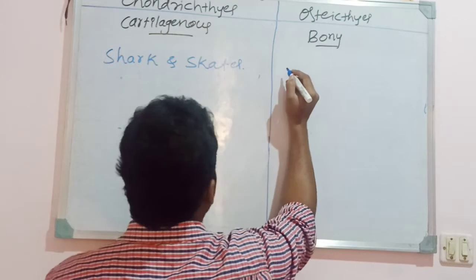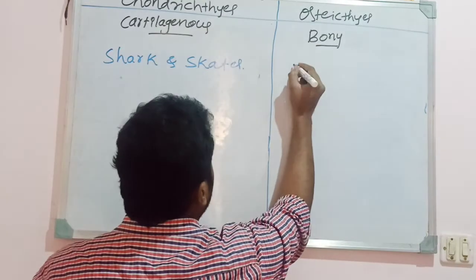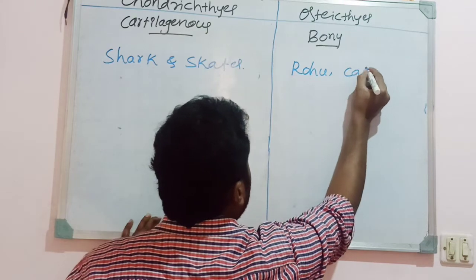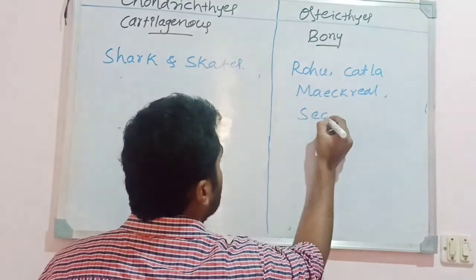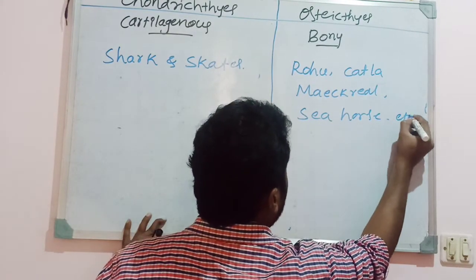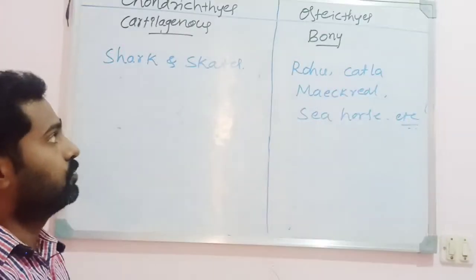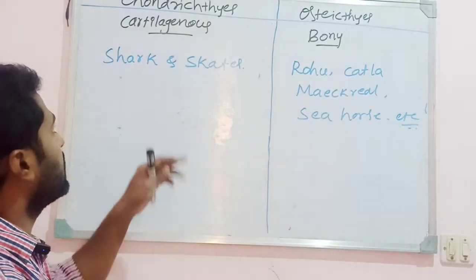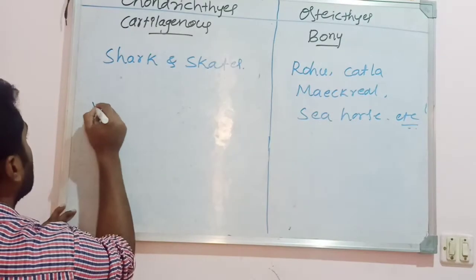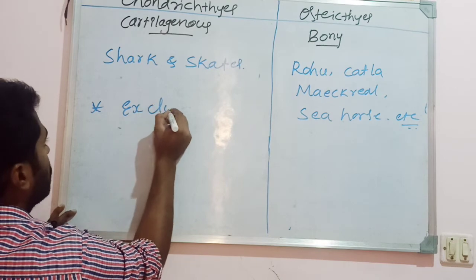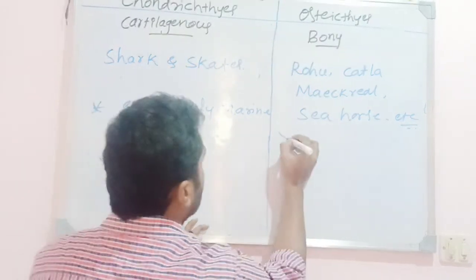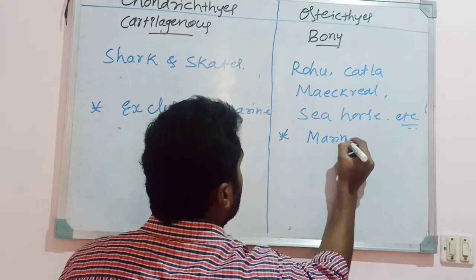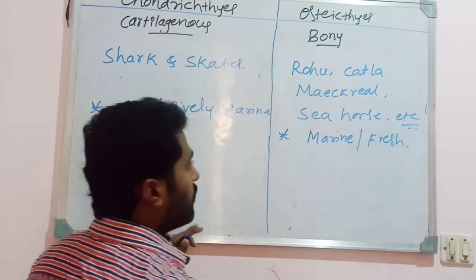Similarly, in case of the bony fishes or osteichthyes, the examples are rohu, katla, mackerel, seahorse, etc. And another thing: the cartilaginous fishes are exclusively marine forms, whereas the bony fishes are both marine as well as freshwater forms.